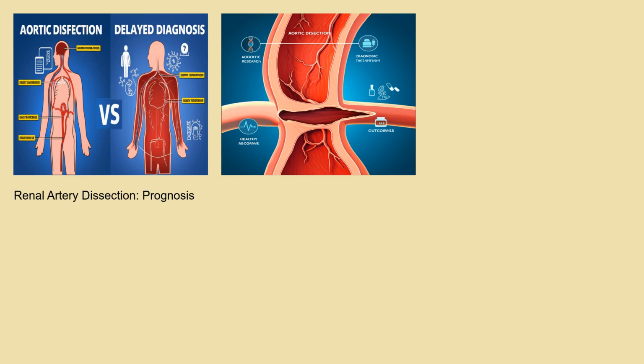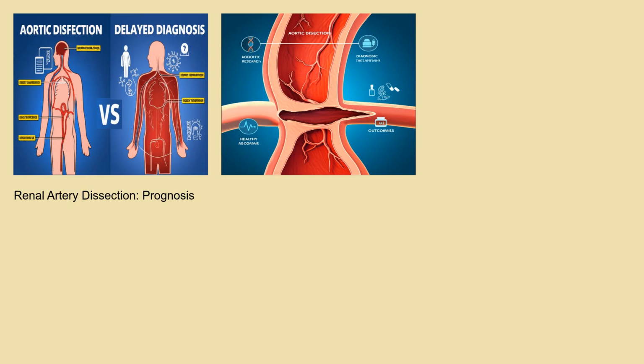The prognosis for renal artery dissection varies depending on the severity of the dissection, the promptness of diagnosis and treatment, and the presence of underlying medical conditions. With timely diagnosis and appropriate treatment, many individuals can recover and maintain good kidney function. However, delayed diagnosis or severe dissections can lead to kidney damage or failure.